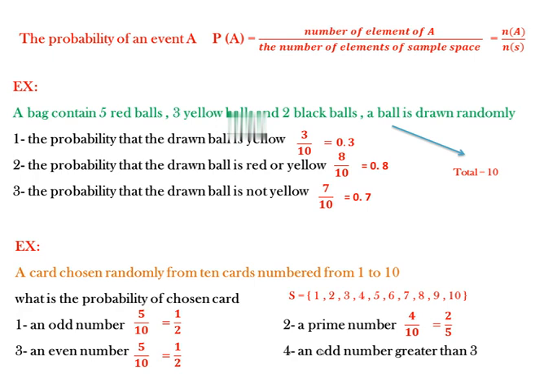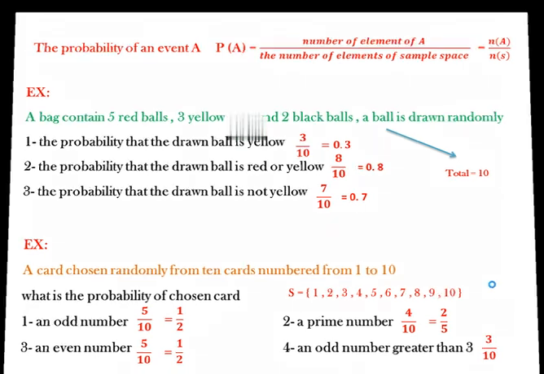Number 4, an odd number greater than 3. First determine the odd numbers: 1, 3, 5, 7 and 9. But which are greater than 3? The odd numbers greater than 3 are 5, 7 and 9. How many odd numbers greater than 3? 1, 2 and 3. Then the probability will be 3 over 10.